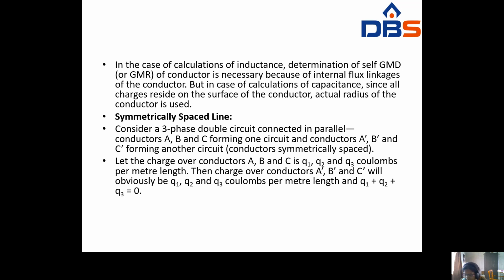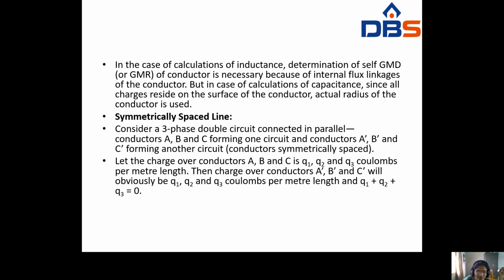So whenever you calculate inductance, you have to find the self GMD and GMR value, because it is necessary to find the internal flux linkages of the conductor. But in the calculation of capacitance, since all the charge resides on the surface of the conductor, the actual radius of the conductor is used.